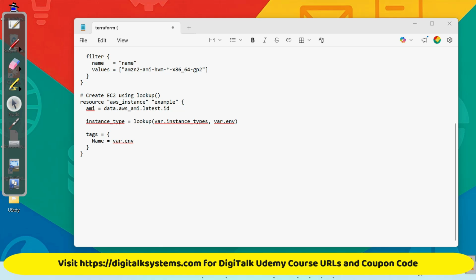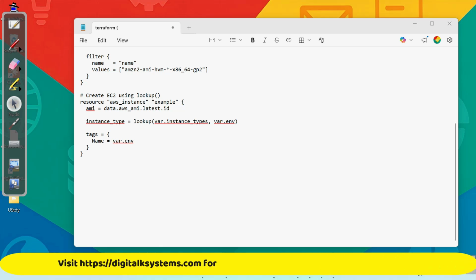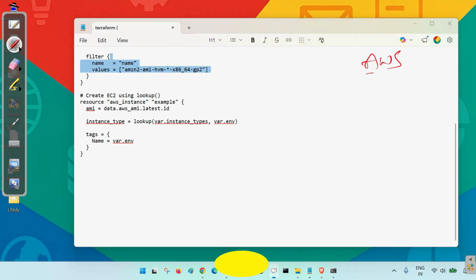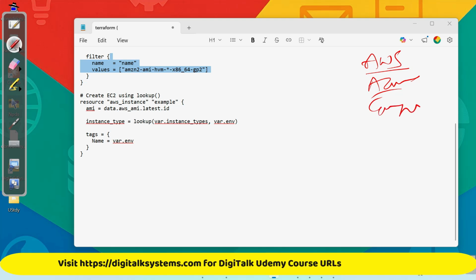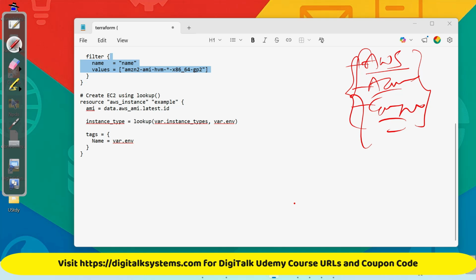Basically, Terraform is an infrastructure as code tool which we use for the end-to-end management of your infrastructure resources. Mostly we use Terraform for the end-to-end management of our cloud resources, whatever resources we create in the cloud. When we say it is cloud agnostic, that means it supports multiple cloud service providers, whether it is AWS, Azure, or Google Cloud. You can use Terraform to create, destroy, update any of the infrastructure resources in any of the cloud service providers. Before I explain the code, let me give a small overview of Terraform.